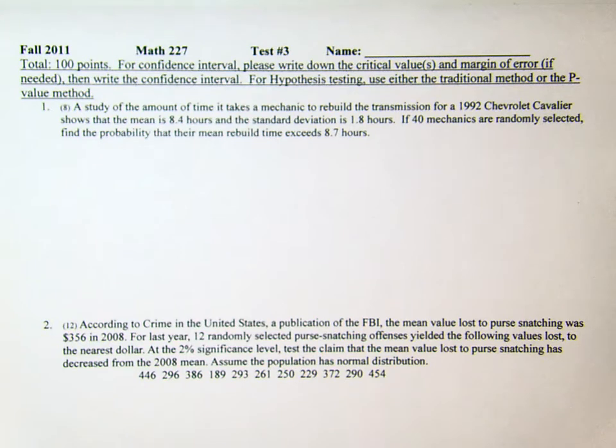Now let's continue. From this question we see that there's nowhere mentioned that the population of the amount of time to rebuild the transmission is normally distributed.